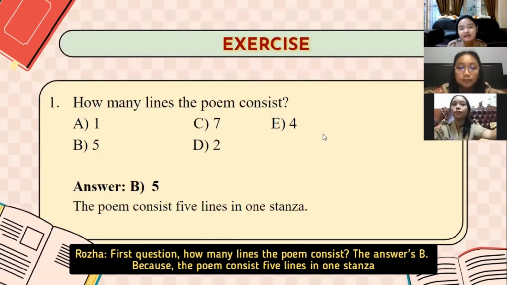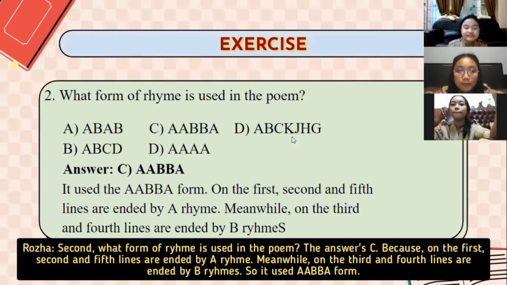First, how many lines does the poem consist of? The answer is B, because the poem consists of 5 lines in one stanza. Second, what form of rhyme is used in the poem? The answer is C, because the first, second, and fifth lines end with A, meanwhile the third and fourth lines end with B. So it uses the AABBA form.